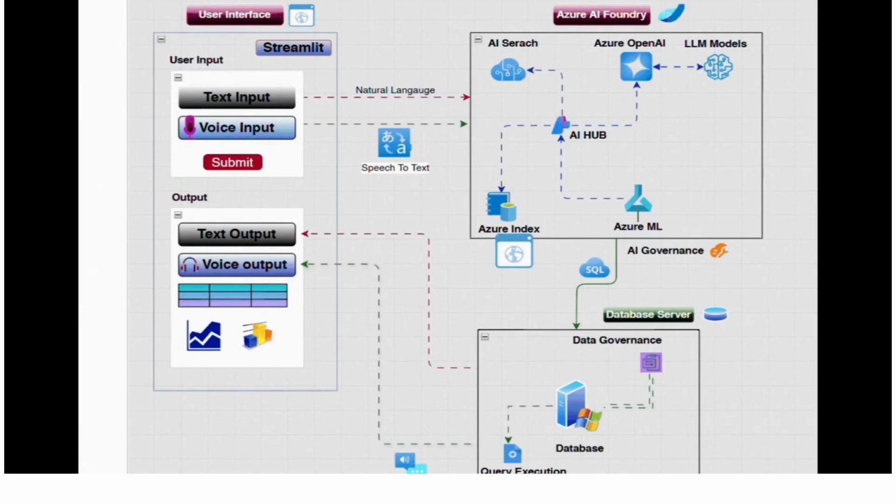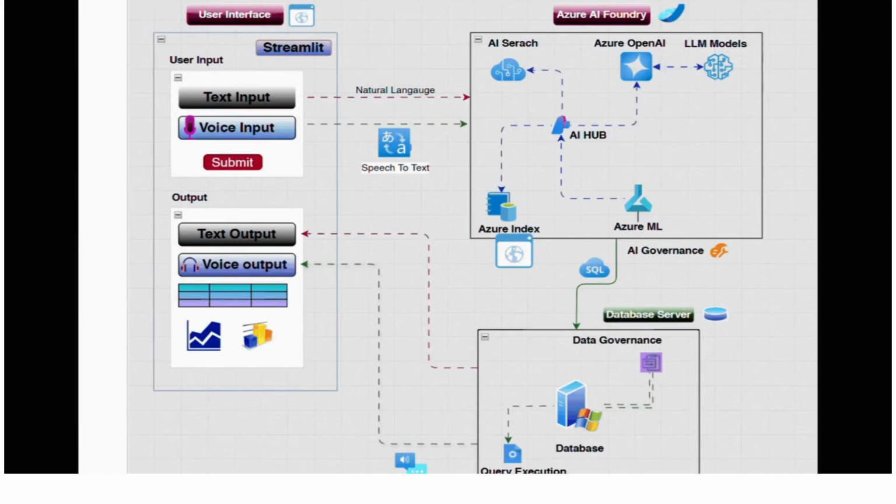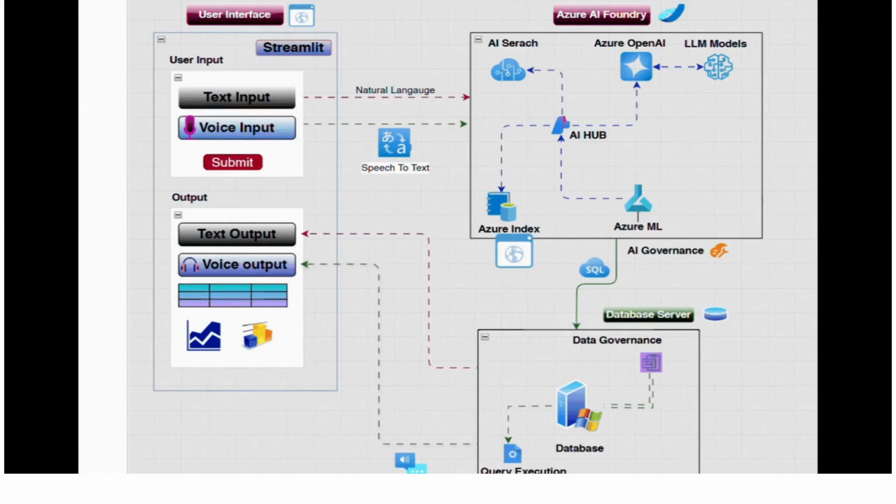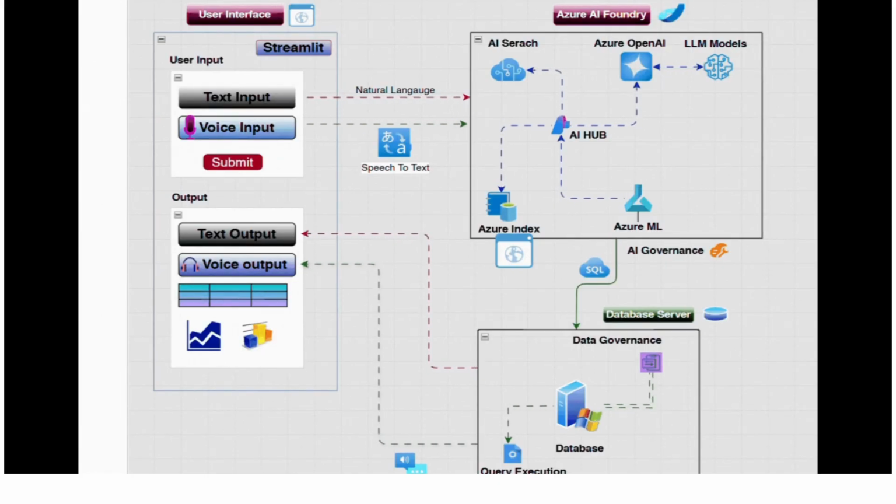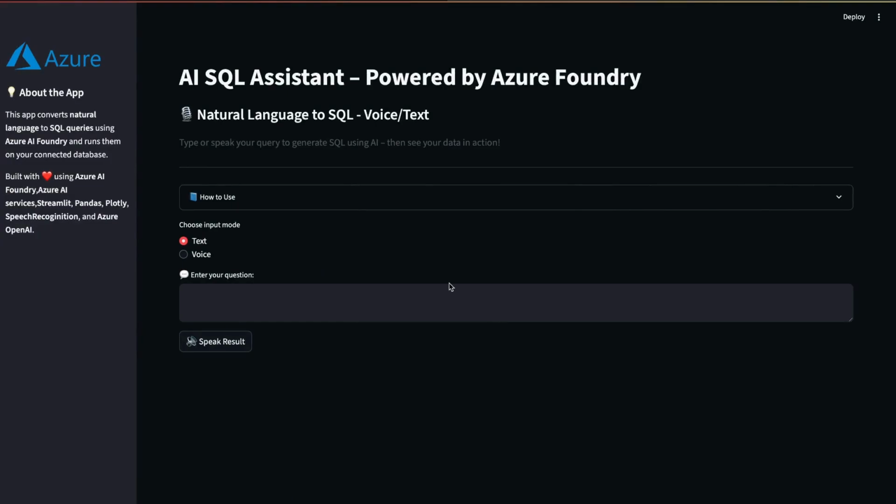In short, this architecture enables end-to-end intelligent data querying powered by AI Foundry, securely connected to your database and fully accessible to non-technical as well as technical users. So let us quickly see the demo of this application.